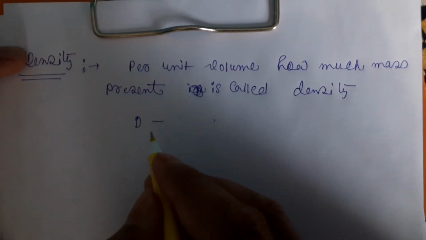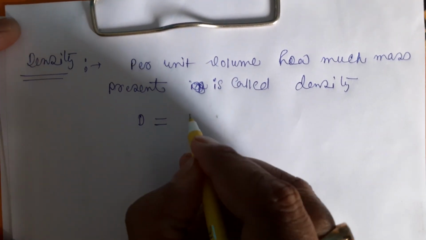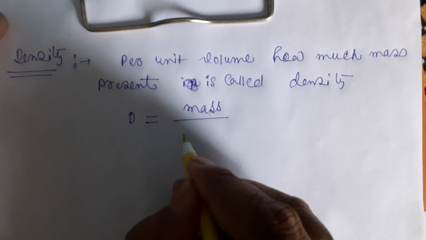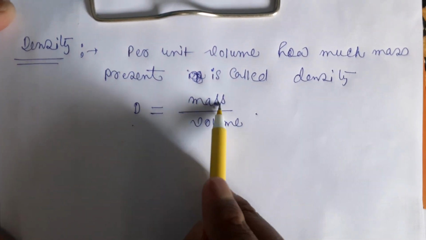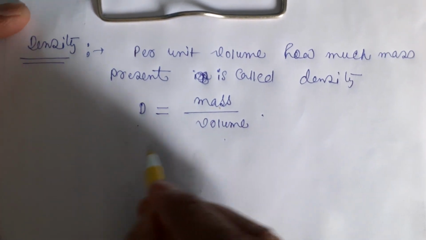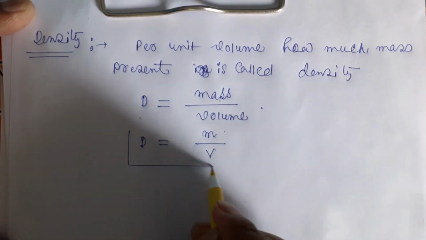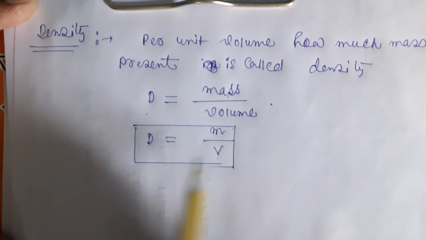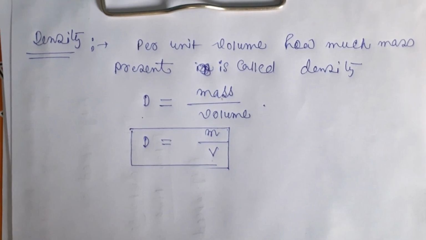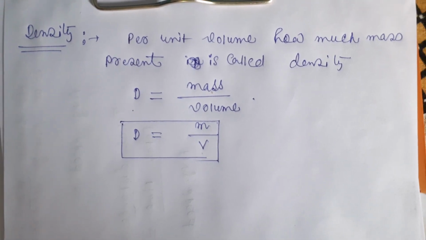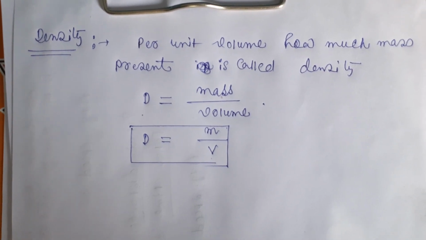Density of the liquid, density of the solid, density of the gas, all are present. So density can be written as mass divided by volume, in mathematical form small m by capital V. M is the mass of the body and V is the volume of the body. Now here you can easily tell that density is not a constant term. It's a variable term. It can vary with the change in temperature.